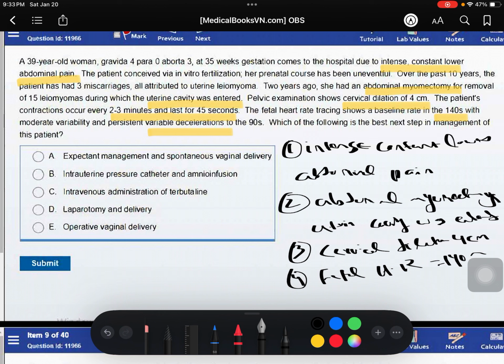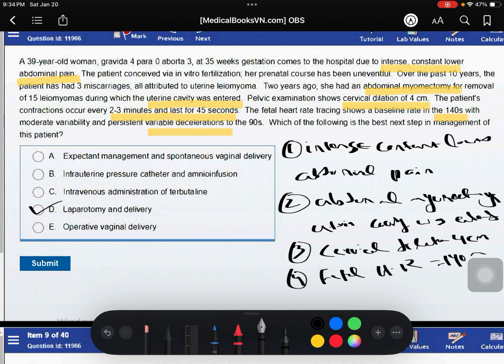In case of uterine rupture, we have to go toward emergent laparotomy and delivery of the fetus. So choice D is the correct one, laparotomy and delivery. Why? If the patient had a previous low transverse cesarean delivery or abdominal myomectomy without uterine cavity entry, then vaginal delivery is possible.